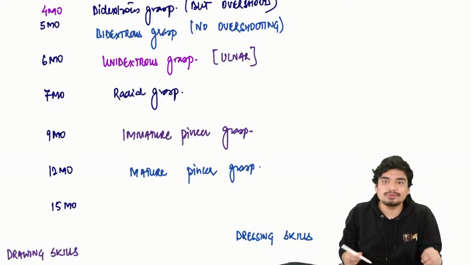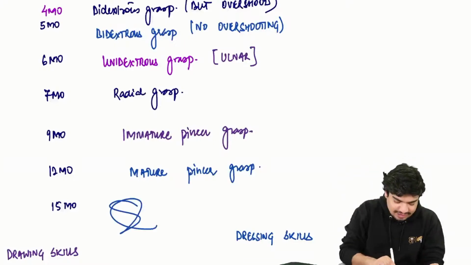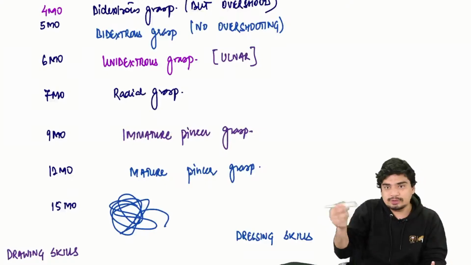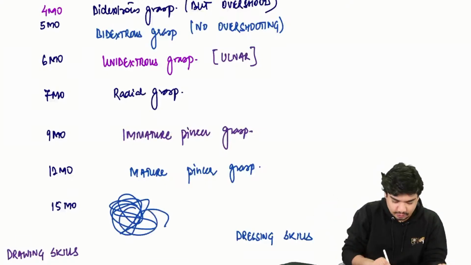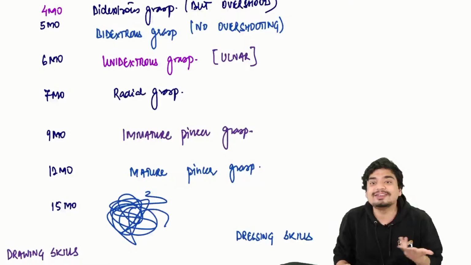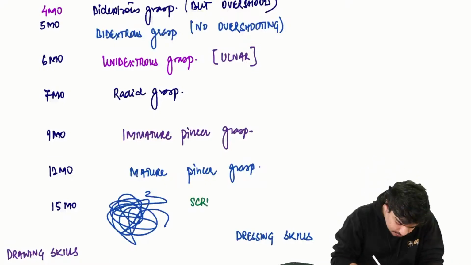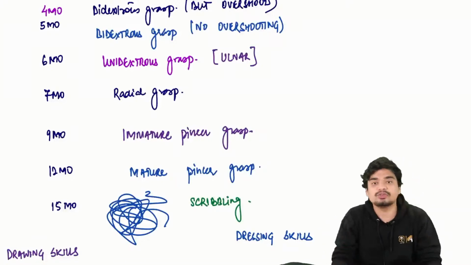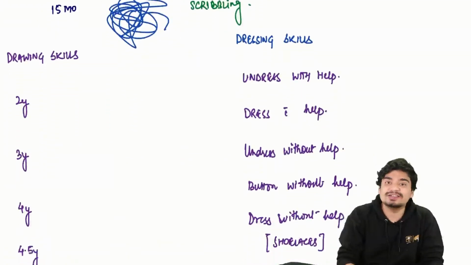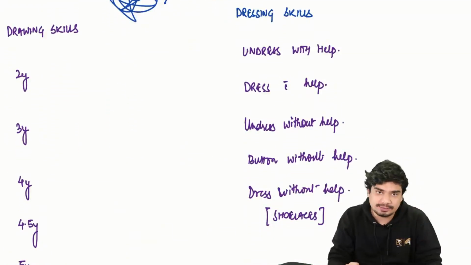So at 15 months, what will the child do? At 12 months, he was holding a pen and a pencil. At 15 months, he'll start to do like this. This is scribbling. So at 15 months, scribbling is going to start. Then we come to the important drawing skills as far as the baby is concerned.